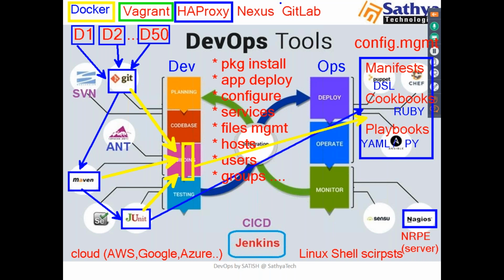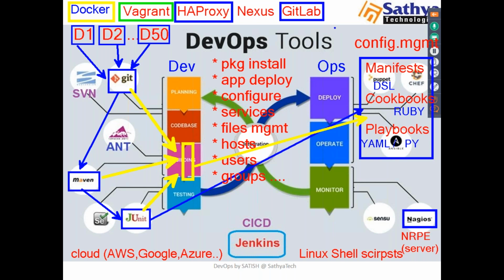And some additional tools I mentioned, like GitLab. What will GitLab do here? I think you may know GitHub. GitLab is an additional tool which we can use to set up user-defined repositories. We can set up our own repositories through GitLab, and create our own private repositories. I'll show this one later.